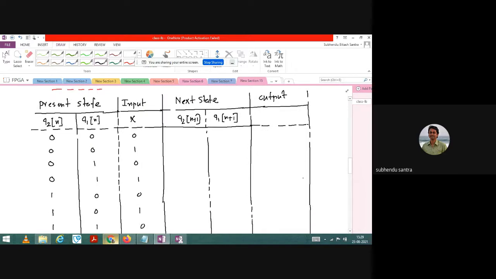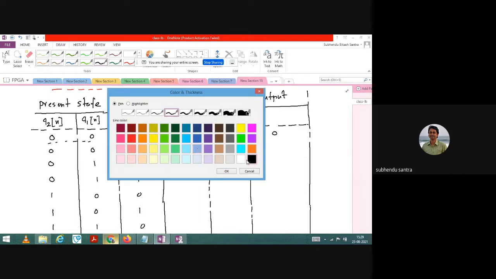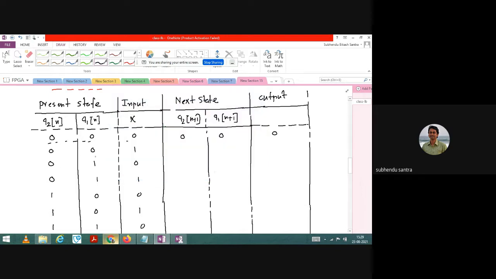Can you help me with what I have to write? So let us say it is 0 0. You tell me now, if it is 0 0 and input is 0, I will be in the 0 state, and output will be 0, isn't it? See, you are in the 0 0 state. Input is 1, so I have to go to the first state, output will be 0, isn't it? Hello, are you listening to me? Yes or no? Yes, sir. Okay, so you tell me, otherwise I will not help you.